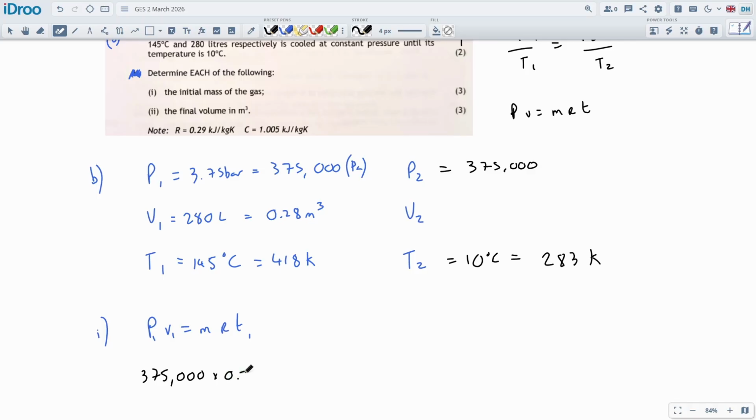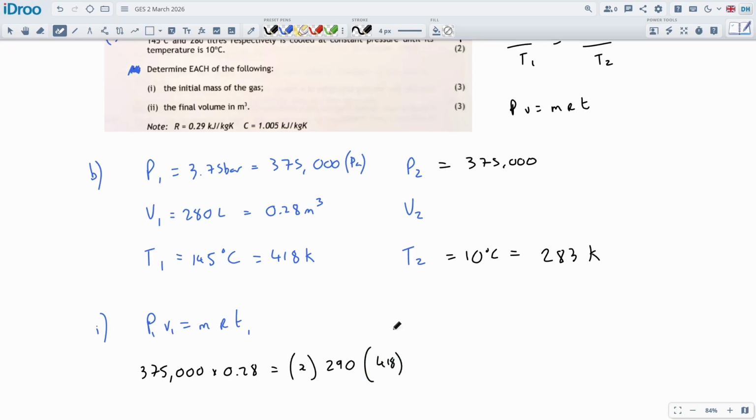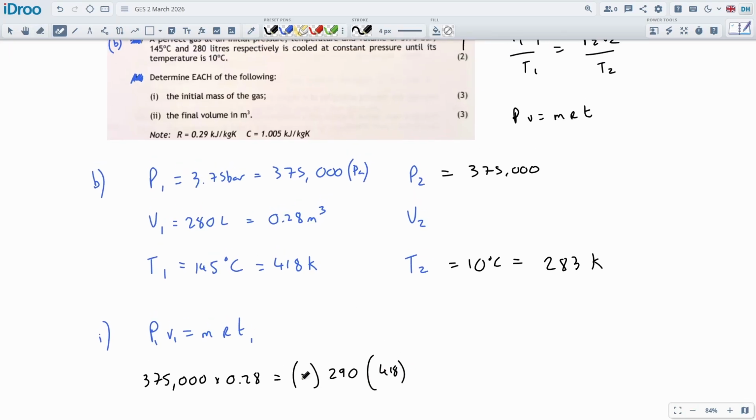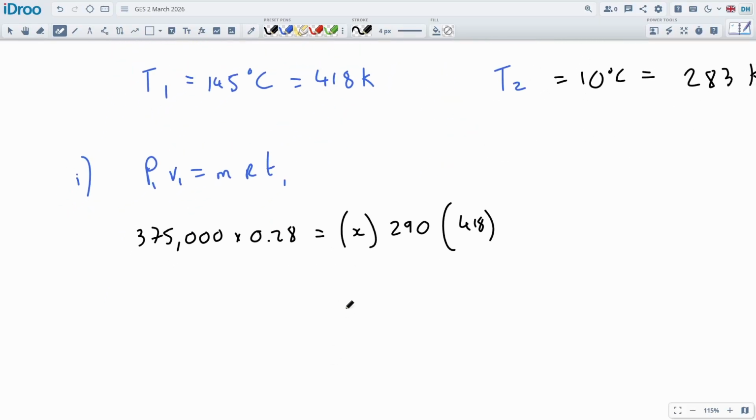The volume is 0.28. The mass is what we're trying to find, so I'll call it x. The characteristic gas constant of this gas is 290, because I'm using just joules, not kilojoules, and the temperature is 418. Okay, so this is the perfect gas equation set up, ready to go, and we're finding x, which is going to be the mass. I'm going to multiply these slowly together.